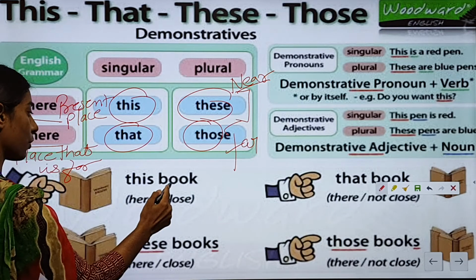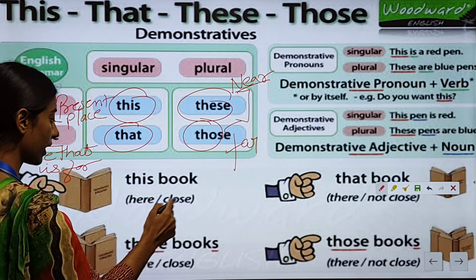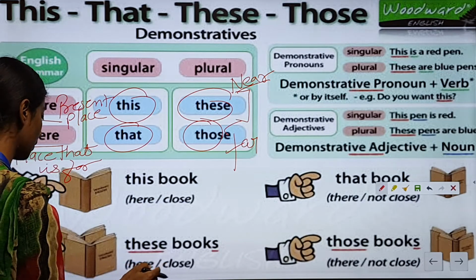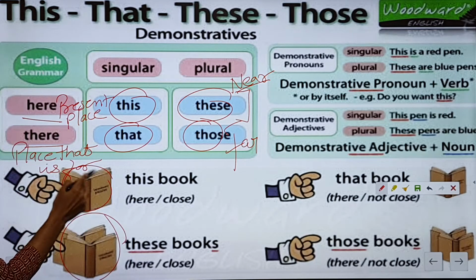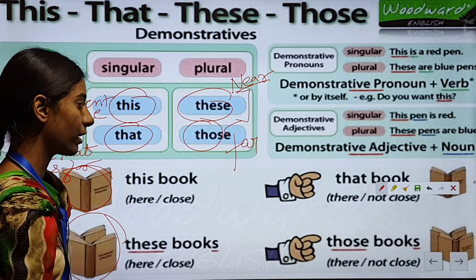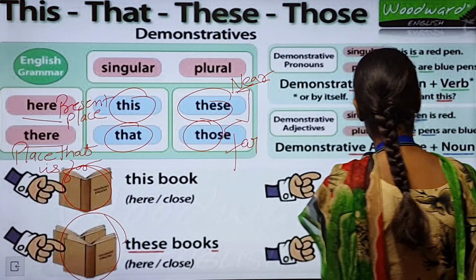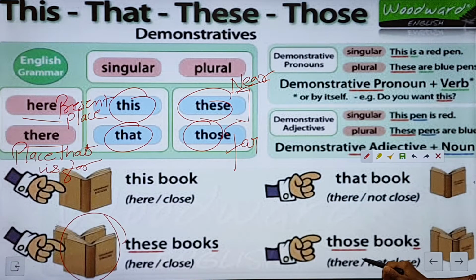Okay, this book, here, close. Okay, these books, here, close. It is plural, it is singular. Okay, I hope that you have well understood. That book, not close. Those books, there, not close. Okay, so I hope that you have understood what the demonstrative pronouns are, when we are pointing at certain things, either far or near. So those are the demonstrative pronouns. Demonstrative pronouns are also known as demonstrative adjectives. So when you learn about the adjectives, you will come to know. Okay.